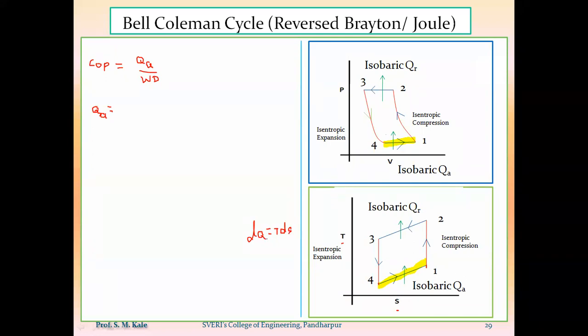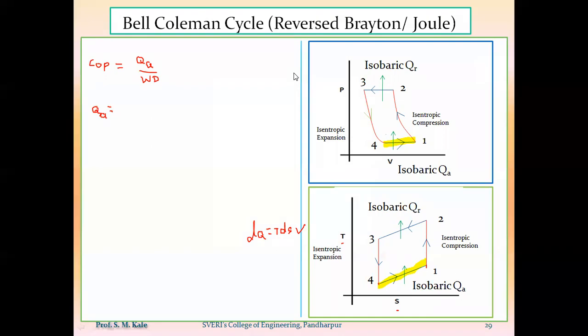Change in heat, that is nothing but heat addition or heat rejection, will be equal to T into change in entropy. Should I use this formula to calculate the value of QA, that is heat addition or heat rejection? Yes or no? No. Why?